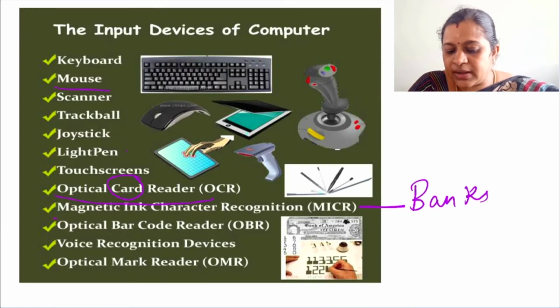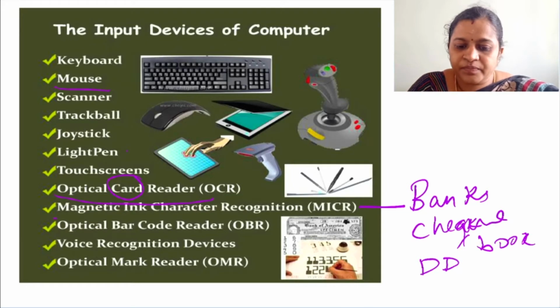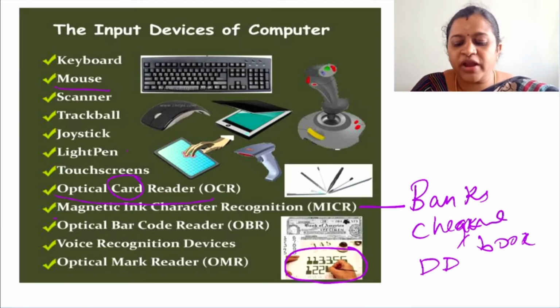If you take your checkbooks or your DDs, demand draft, you can see a code like this will be there. That is what is called MICR, magnetic ink character recognition. To avoid fraud kind of things, we are using this.